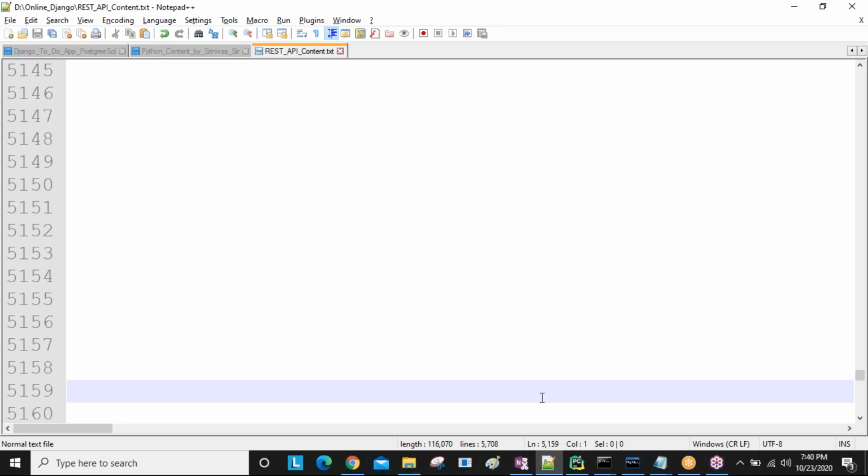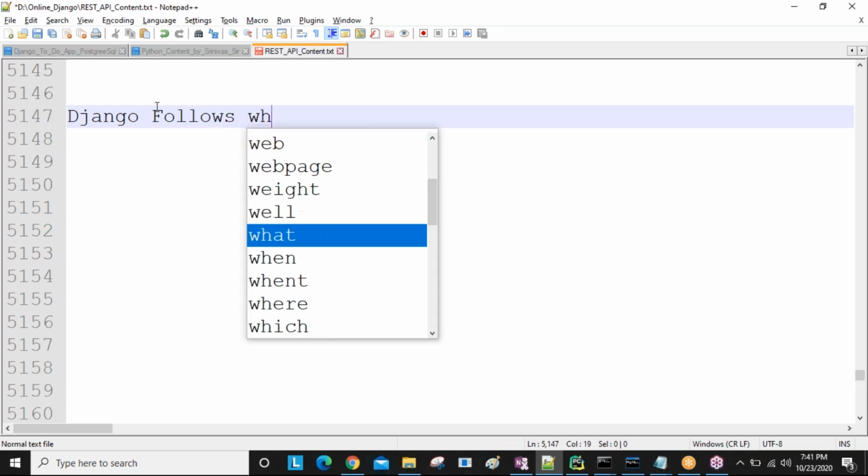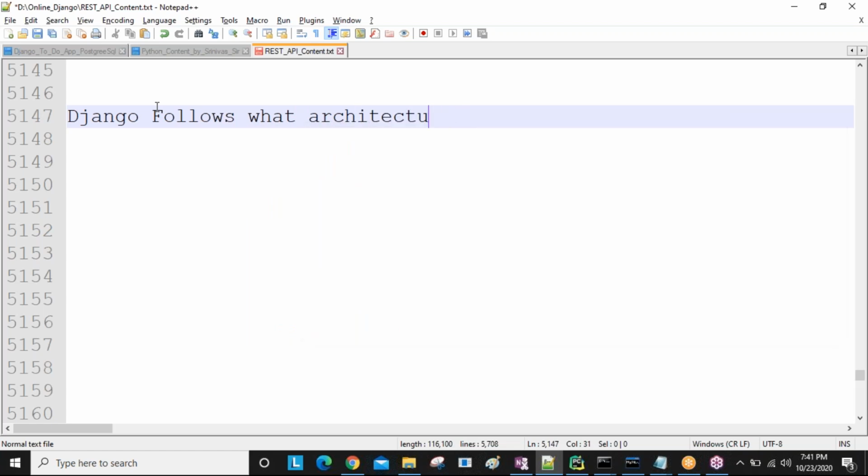Now, here: what architecture does Django follow? Very important question, sir. What is architecture? When you are attending an interview, guys, the interviewer asks: what architecture does Django follow? Can you explain the architecture? This is a mandatory question for all Django developers. So we will discuss that now.